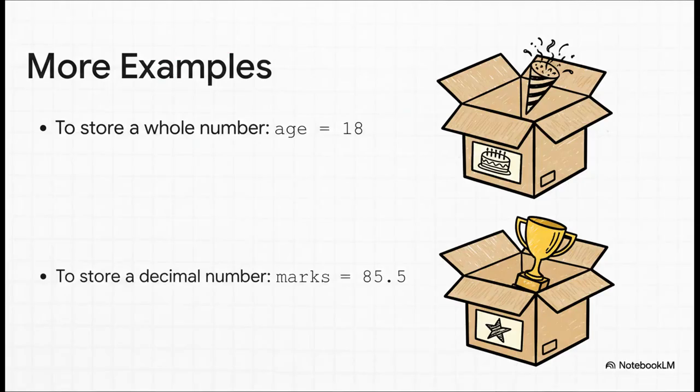Simple as that. And you know, these boxes aren't just for text. They can hold all sorts of things. For instance, age equals 18 stores a whole number. Or marks equals 85.5 can store a number with a decimal point. Variables are incredibly flexible, which is what makes them so powerful.